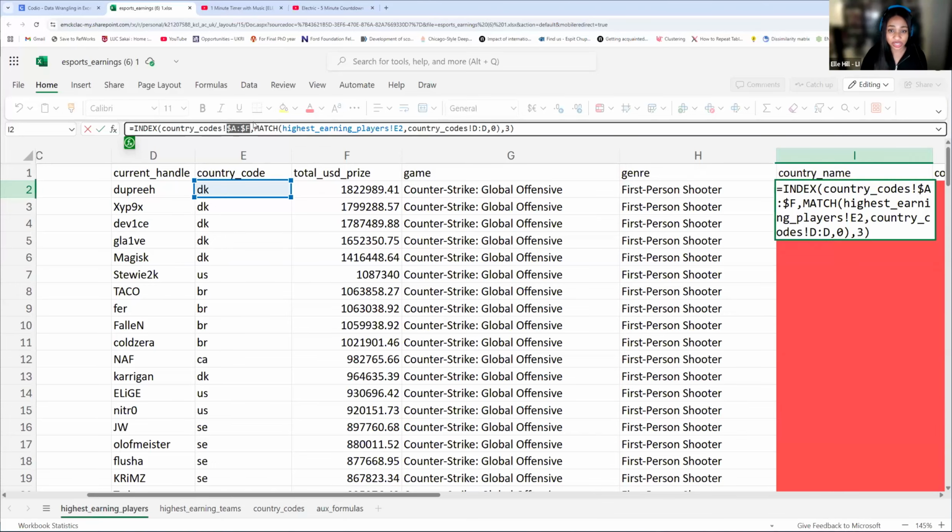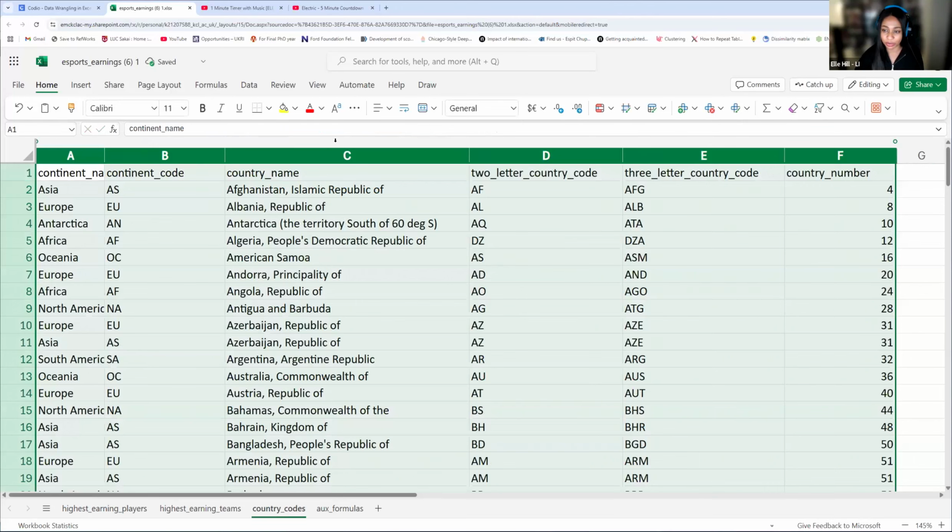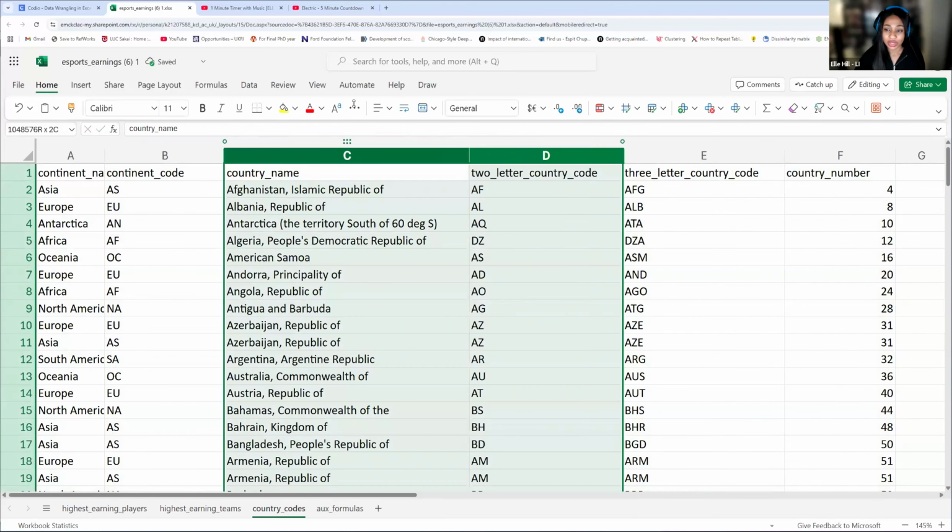If I change my lookup array to just these two, your first column begins on the first column of only your array. So then it would be 1. Exactly. So that's a great point.